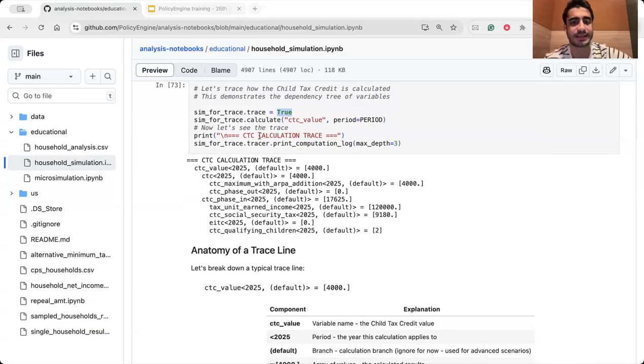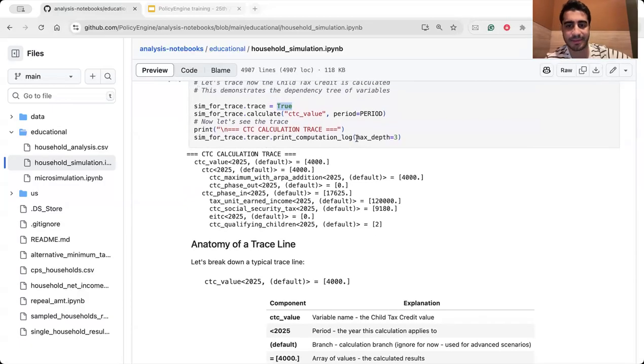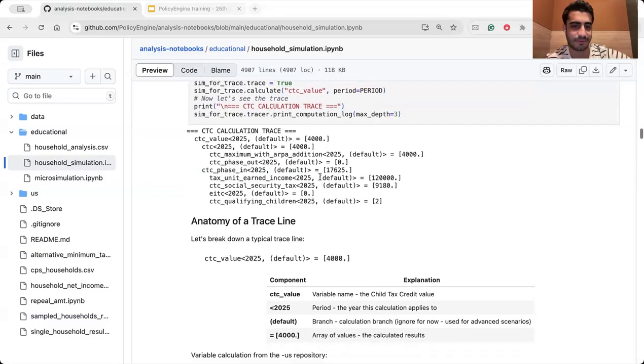And for child tax credit, we want to see the layers, the variables that are participating in this calculation. But we can set a max depth to 3. We don't want to deep dive into details and all of the variables that are connected to this. Just the max depth to 3 is enough for us.